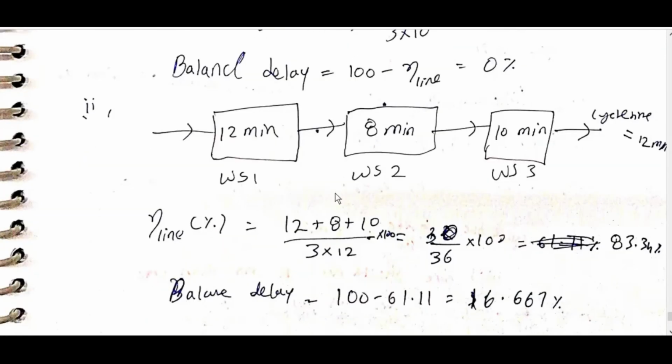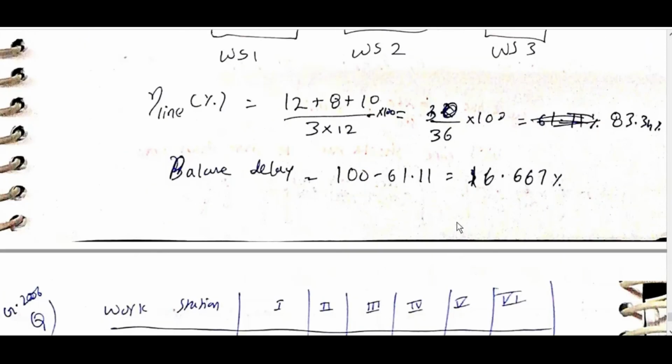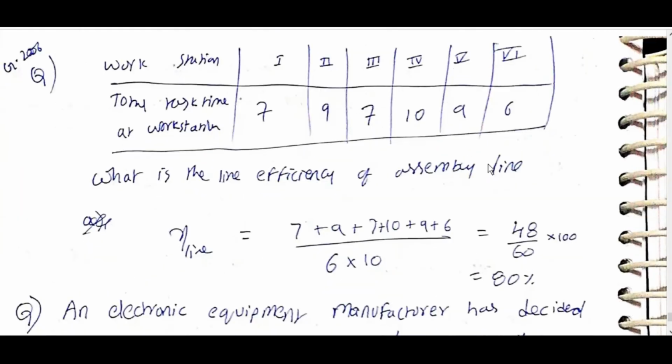But here eta line percentage is equal to 12 plus 8 plus 10 by 3 into 12 into 100, which is equal to 30 by 36 into 100, 83.34%. Balance delay is equal to 100 minus 83.34, which is equal to 16.67.